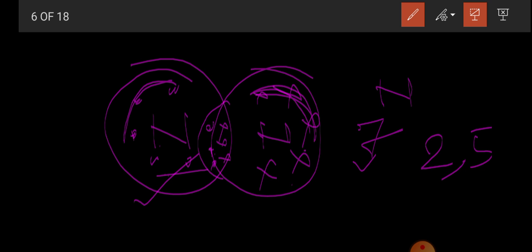Here also 6 plus 2 is 8. It will also have 8 electrons, and 2 electrons are not used in bonding. These 2 electrons will remain here. That is called a lone pair. It is not used in the bonding. Clear?